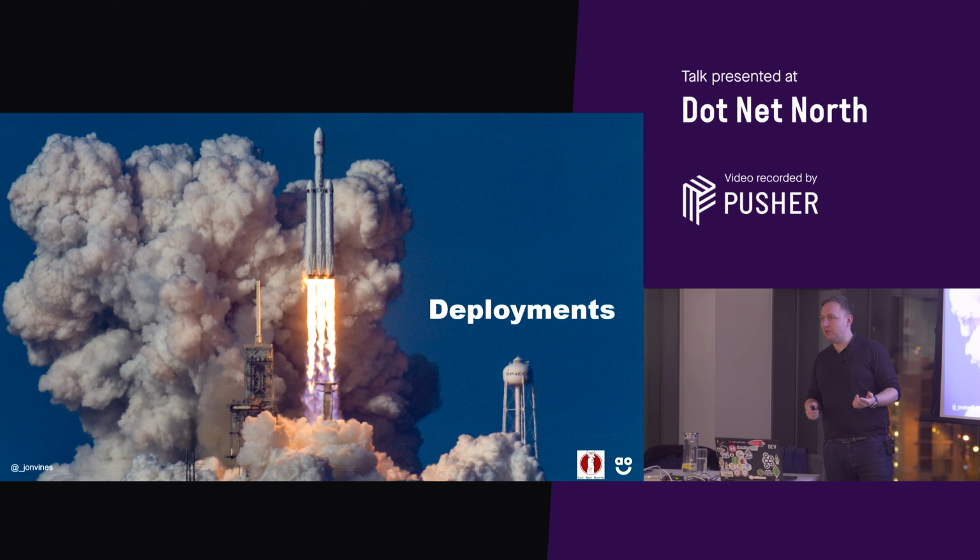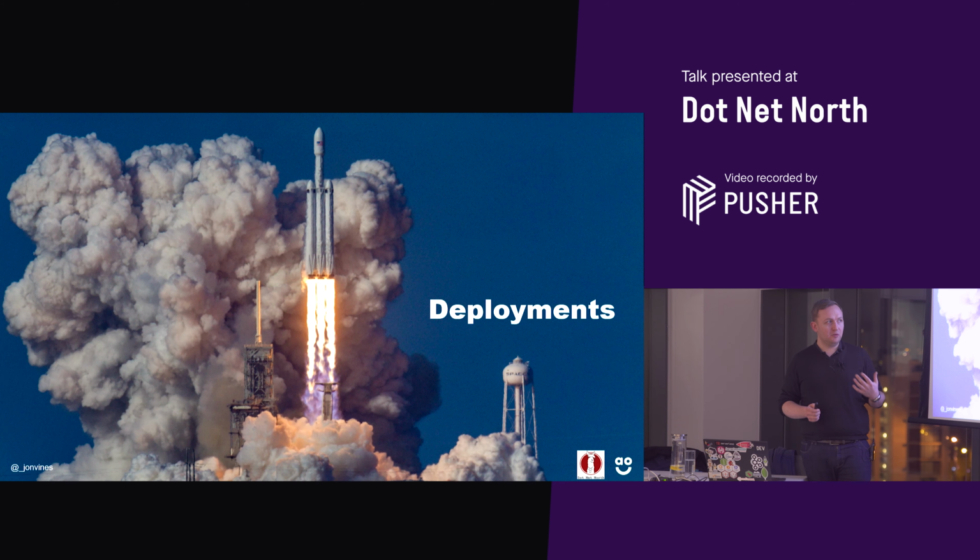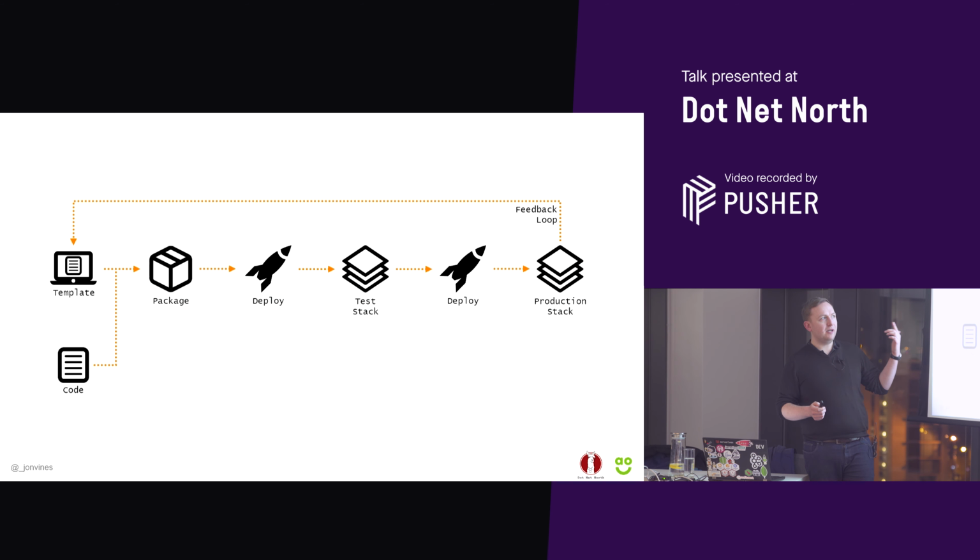The issue then came with deployments. So this is the last bit now. So the problem we had now was that we were doing this serverless deploy multiple times in our script, and we were changing resources that weren't always changing. So that kind of goes against the point of doing serverless. You want individually deployable units. The good thing about deployments with serverless is that it's really simple. So we've got the serverless YAML file, we've got the code, we package it, we deploy, we test it, we deploy, and we're into production, so it's super quick. But what we found was with multiple stacks, we had up to 8 at one point, and that took us from a deploy time of less than 2 minutes to nearly 10 minutes. It's not that bad in reality, but it was bad enough.